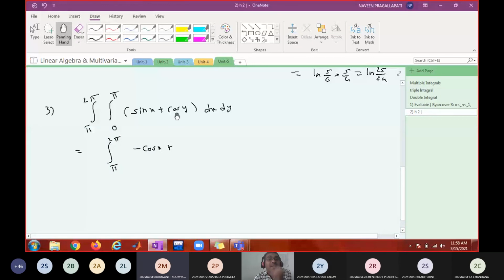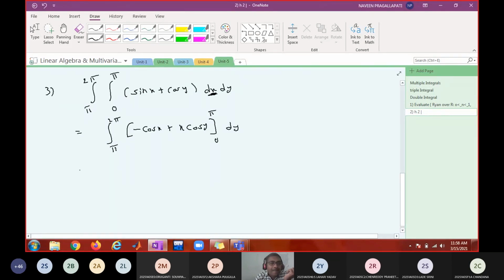What is the integration of cos y with respect to x? x cos y, because when you are integrating with respect to x, I told you to treat y as constant. When y is constant, cos y is constant. What is the integration of a constant? Constant into x. Okay, so this is x cos y. Is this point clear to all of you? Always remember you are integrating with respect to x. Substitute the limits from 0 to pi. Is this okay? Fine. Now substitute the limits and simplify.